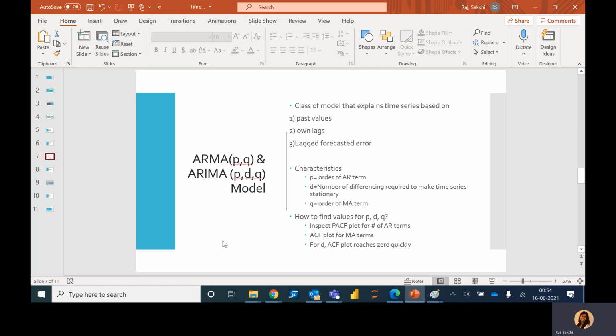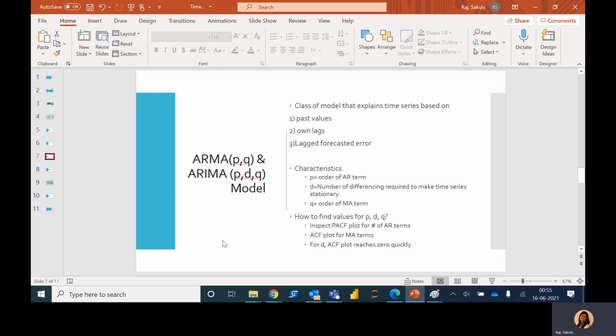Moving on, let's talk about a few models. We have discussed briefly the autoregressive model and the moving average model. Here we see a combination of these two. The first one is the autoregressive moving average model, ARMA(p, q), where p denotes the order of the AR term and q denotes the order of the MA term. Another one is ARIMA, autoregressive integrated moving average. This is defined by p, d, and q.